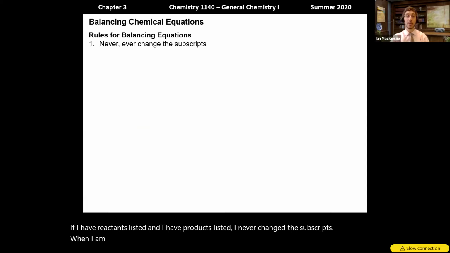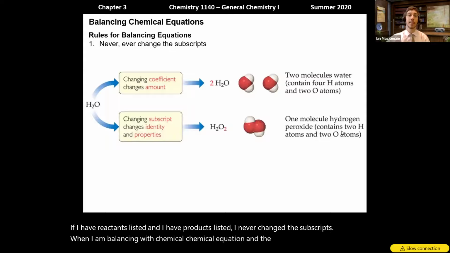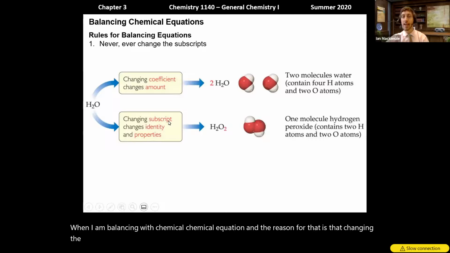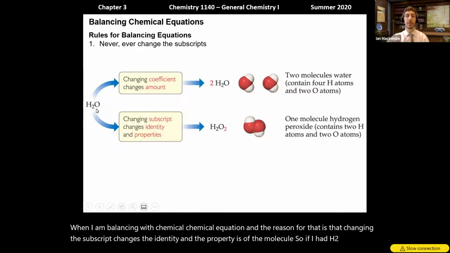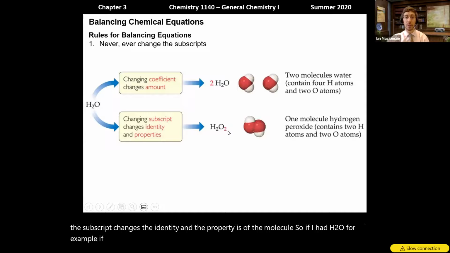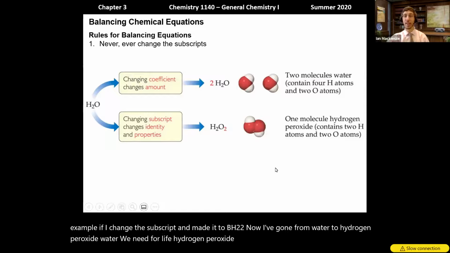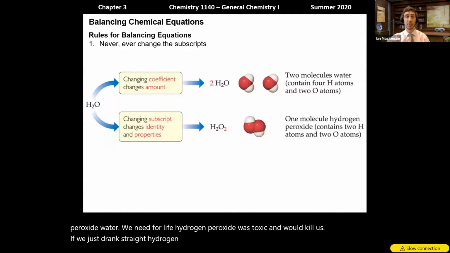chemical equation. The reason for that is that changing the subscript changes the identity and the properties of the molecule. So if I had H2O, for example, and I changed the subscript to make it H2O2, now I've gone from water to hydrogen peroxide. Water we need for life. Hydrogen peroxide is toxic and would kill us if we just drank straight hydrogen peroxide. Of course, we'd also be in great danger of blowing up if it was truly pure hydrogen peroxide.